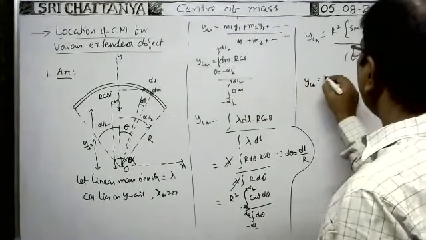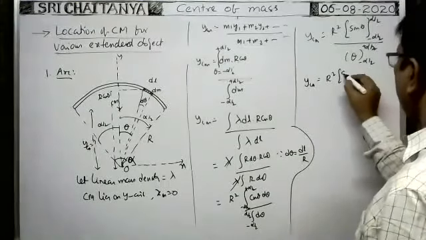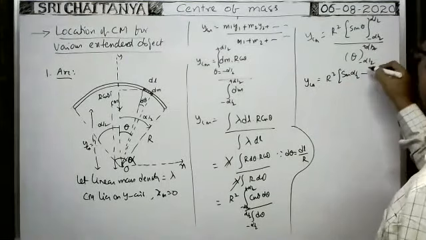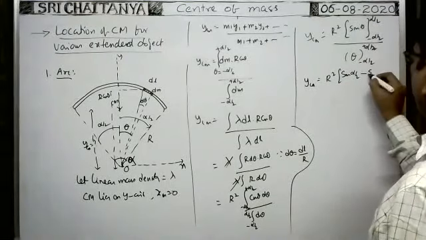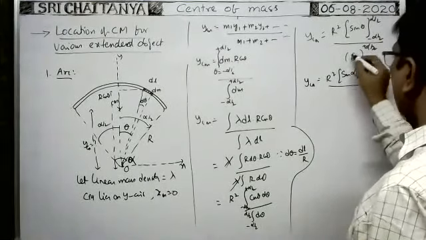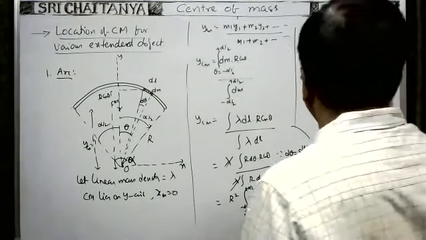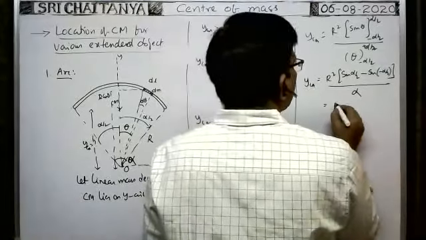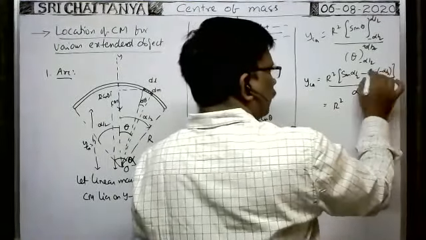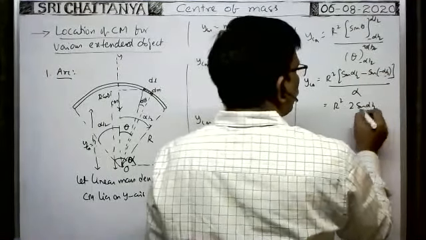Therefore, YCM is equal to r square into, first you substitute the upper limit: sin theta means sin alpha by 2. Before substituting the lower limit, you put a minus sign: minus sin of minus alpha by 2. Whole divided by alpha by 2 minus minus alpha by 2, plus alpha by 2, which gives alpha. So this is equal to r square into, here sin of minus alpha by 2 means minus sin alpha by 2, minus minus plus sin alpha by 2. That means 2 sin alpha by 2 you will get, divided by alpha.